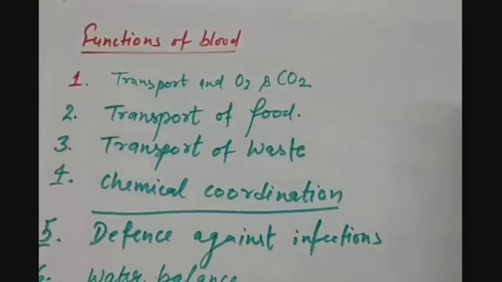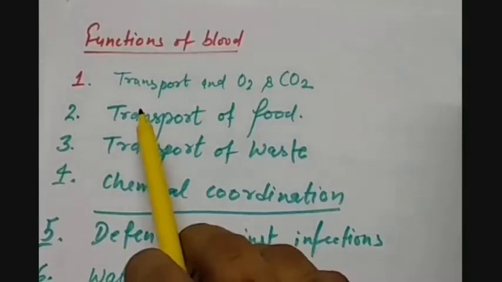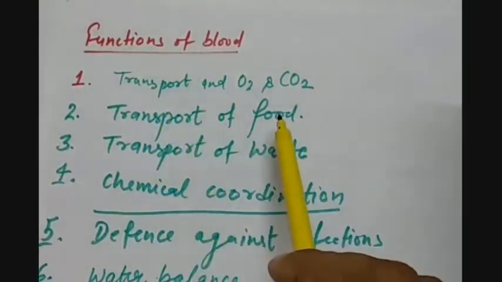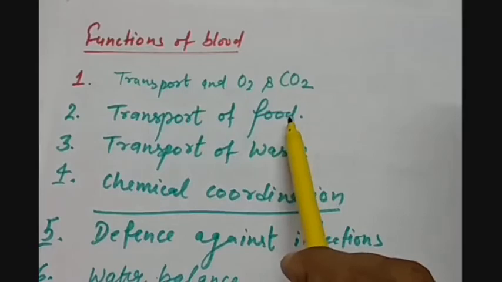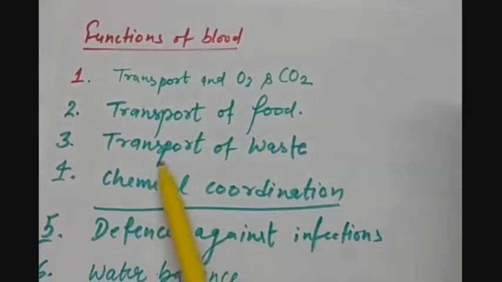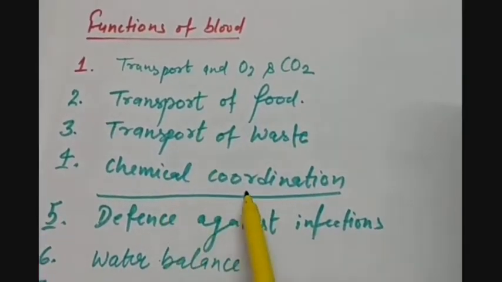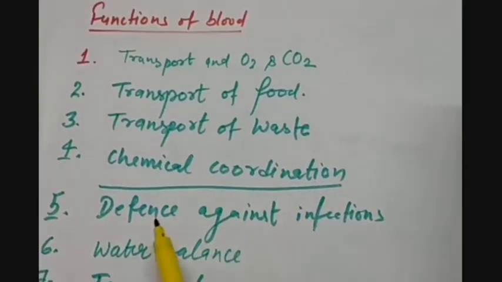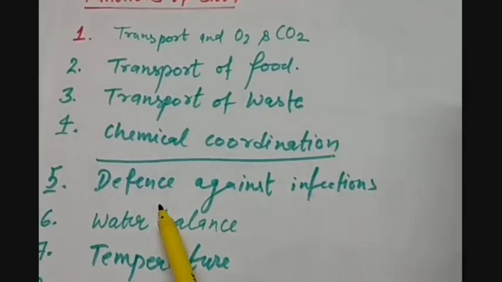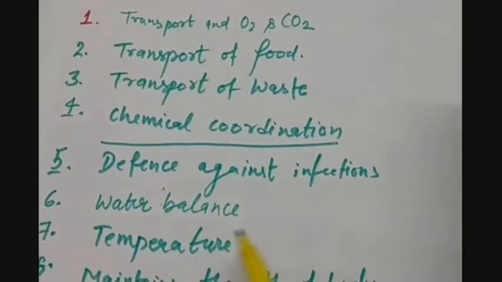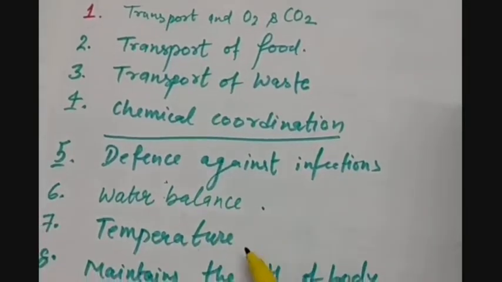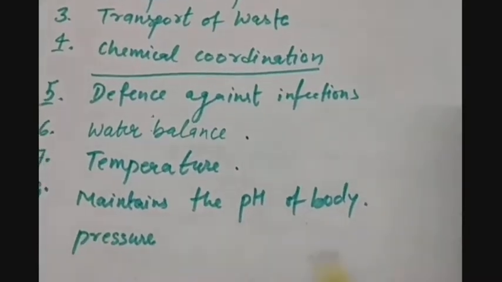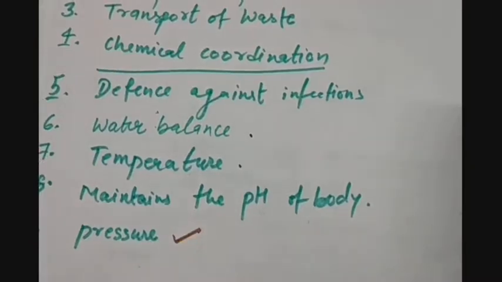Here we have some functions of blood. For example, blood helps in transport of O2 and CO2. It transports nutrients absorbed from the food, and transports the waste. Chemical coordination is also performed by the blood because it has some hormones in it. It also has the WBCs, which fight against the infection. It also maintains the water balance of the body. It regulates the temperature of the body. It maintains the pH of the body and the pressure inside the body.